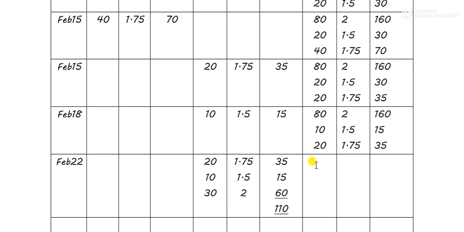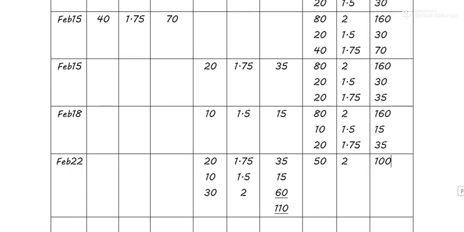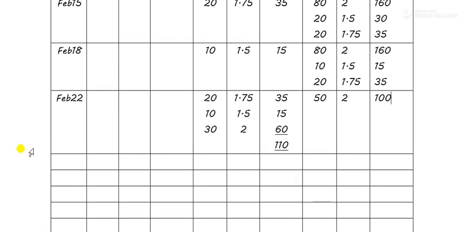Correct? Okay, now let's see how much stock we have left. From 80 units, this one and this one is finished, exhausted, sold. The only stock which is left is 80 units at the rate of 2 rupees, right? And from this 80 units, 30 units have been issued, so only 50 was left from here. 50 at what rate? At the rate of 2 rupees, means 100. Okay, this was Feb 22. This was a bit tricky, and this one is also very tricky because you have to reduce it from this stock, not from the opening stock.